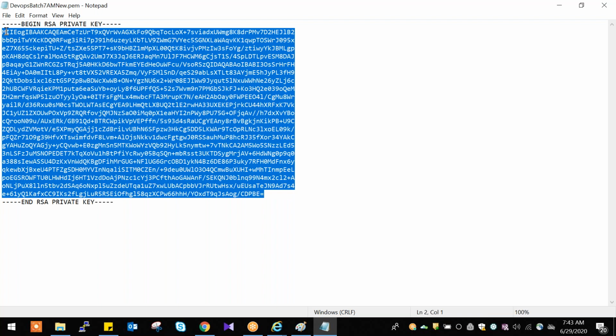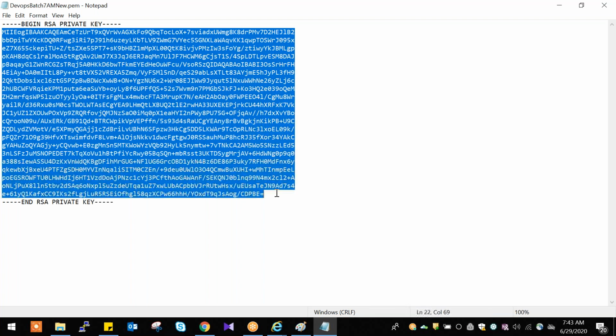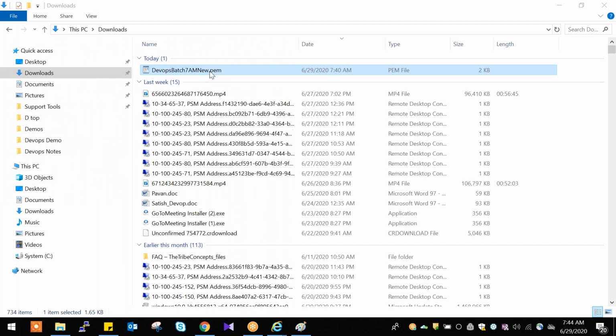This much security they are providing. This is a private key. Can anyone hack this key? For every server, they will provide different keys. It is not possible to hack, right? No one can hack this much key. So this much security, the cloud vendor is providing. Fine, so we require this key.